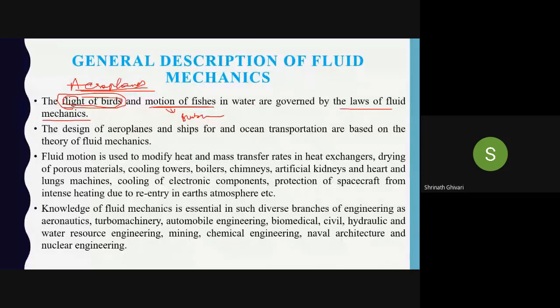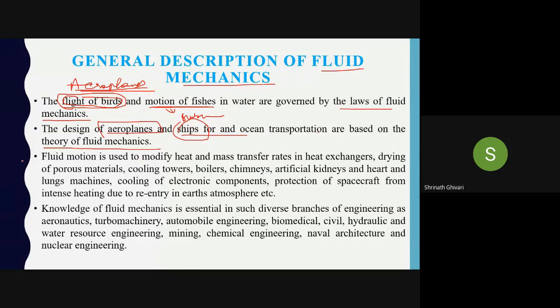The design of aeroplanes and the ships and ocean transportation are based on the theory of fluid mechanics, because we should know how the plane flies. We should know how the ship will not sink into the ocean. You might have observed if you place any heavy weight on the water surface, what will happen? It will get sunken, right? But the ships are heavy weighted, no? But they are not getting sunk into the ocean, right? So how does it happen? That is based on the law of fluid mechanics.